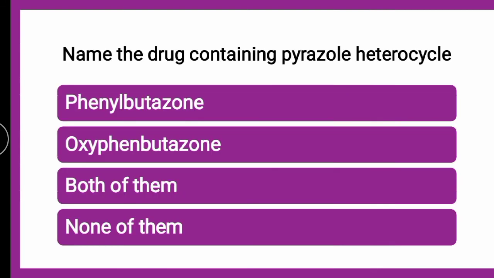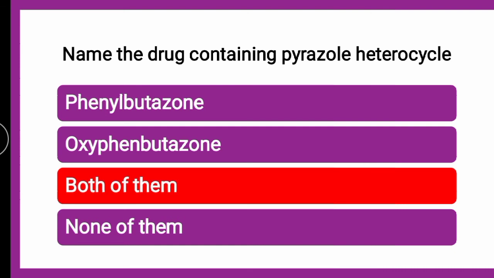Next question is, name the drug containing pyrazole heterocycle. Whether it is phenylbutazone, oxyphenbutazone, both of them or none of them. The correct answer is both of them.